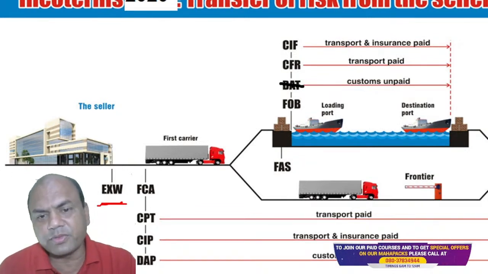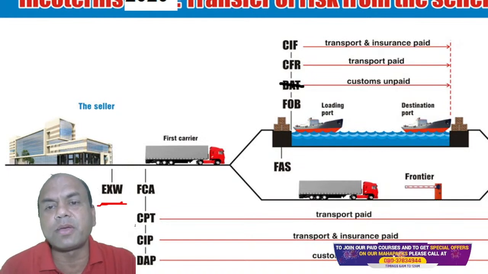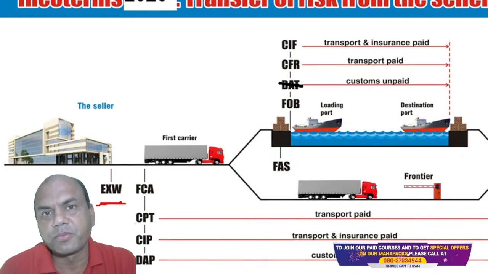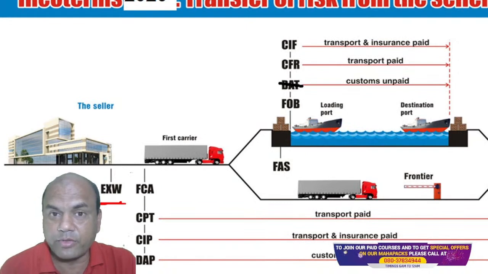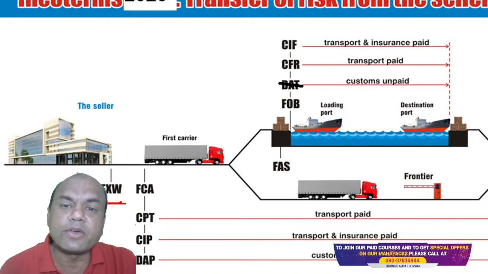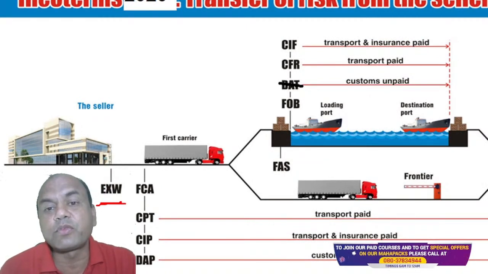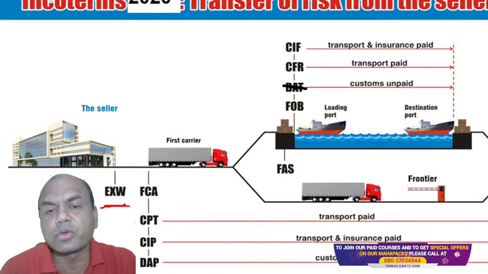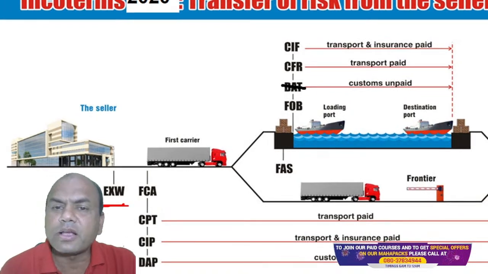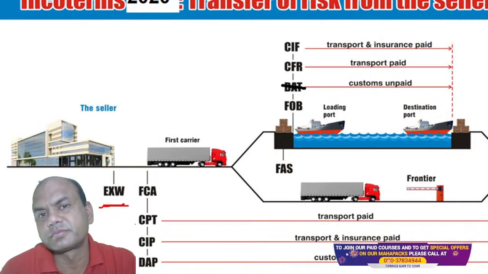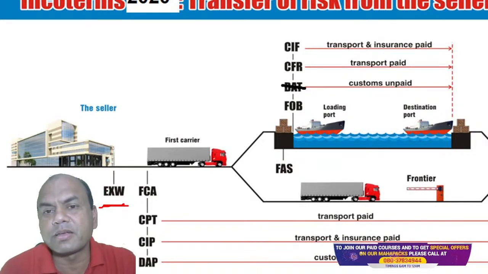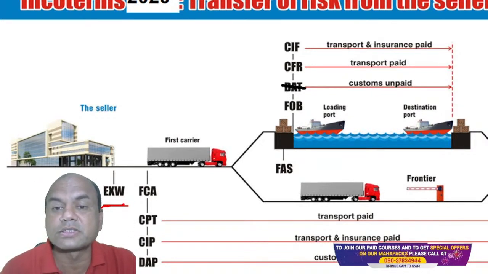Now, suppose I am having a CIF incoterm. Everyone answer me. Suppose I am having a CIF incoterm and I have to come to the FOB incoterm. From CIF, I have to come to FOB. How will I come from CIF to FOB? What will be my method of arriving at this FOB?